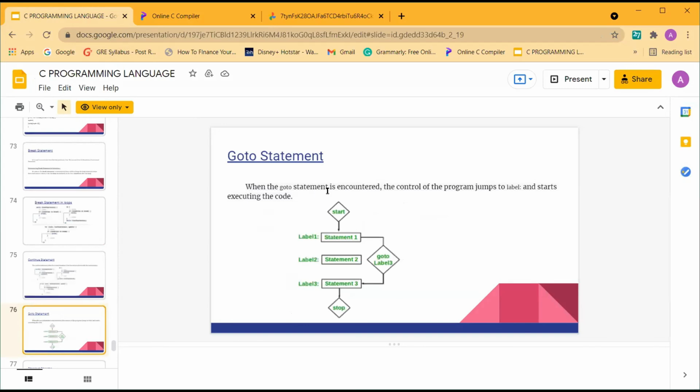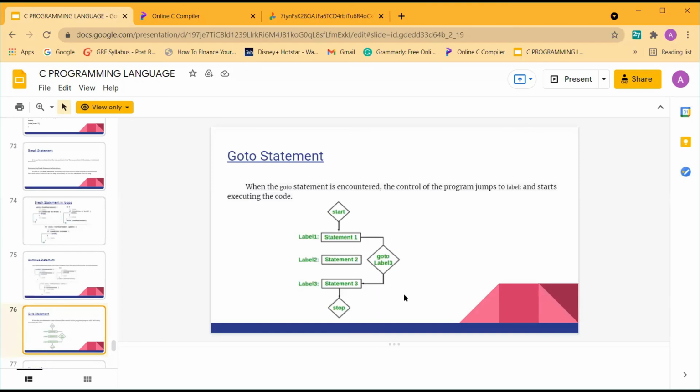So that's the go-to statement. So basically, when the go-to statement is encountered, the control of the program jumps from a specified label to another one. So for example, if I am mentioning go to statement 3 in this one, it will directly jump to this statement without executing this one. That is go to statement.